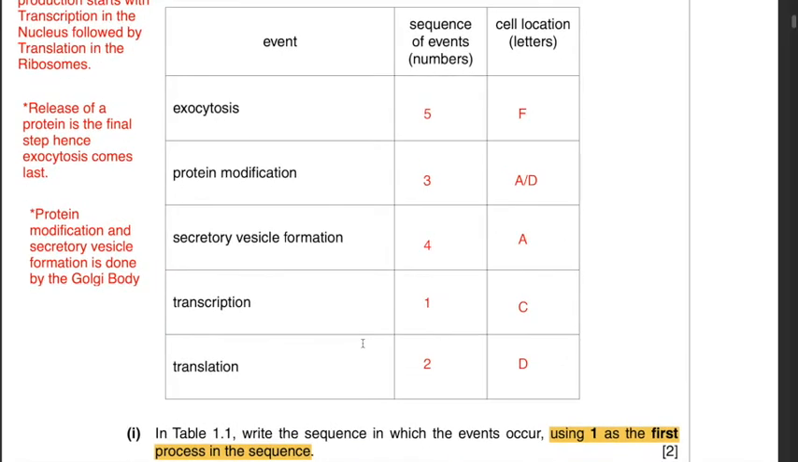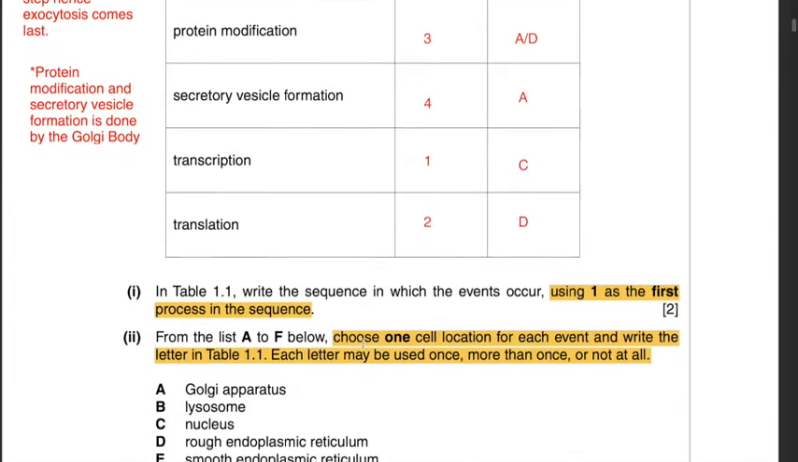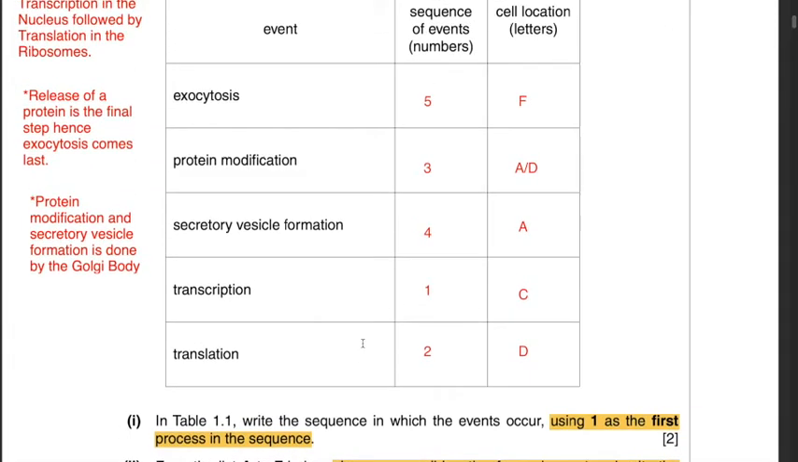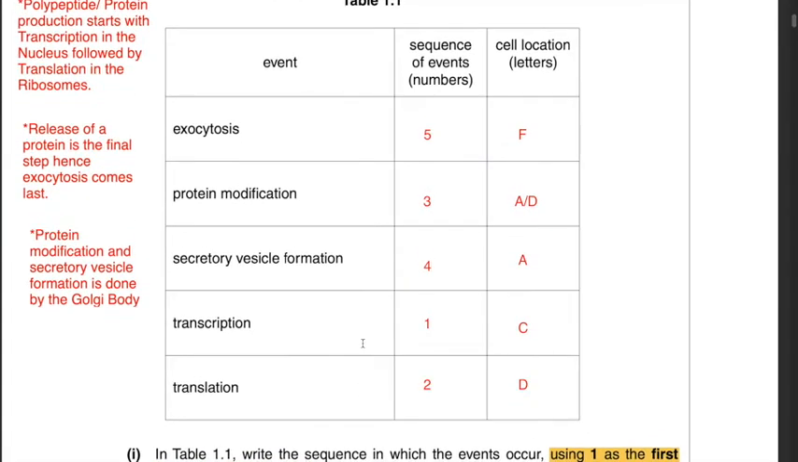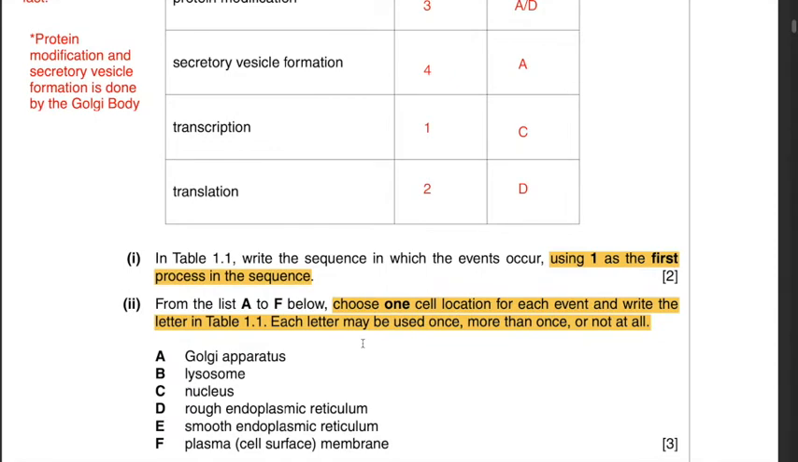Let's first look at the first event, that is transcription. Well, where does transcription occur? Transcription occurs in the nucleus. And what letter is the nucleus? Letter C. Therefore, C belongs to transcription. What about translation? Translation occurs in the ribosome. And where are ribosomes present? In the rough endoplasmic reticulum. Therefore, D belongs to translation.